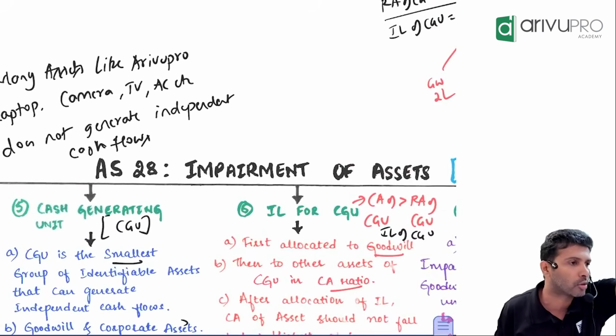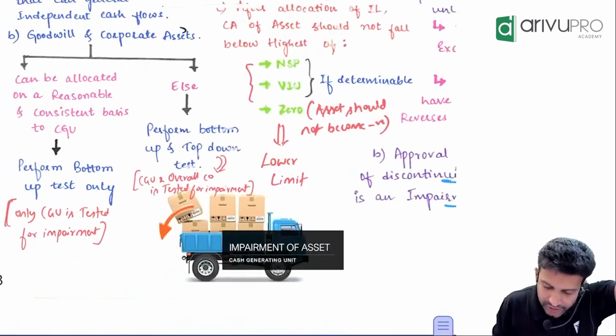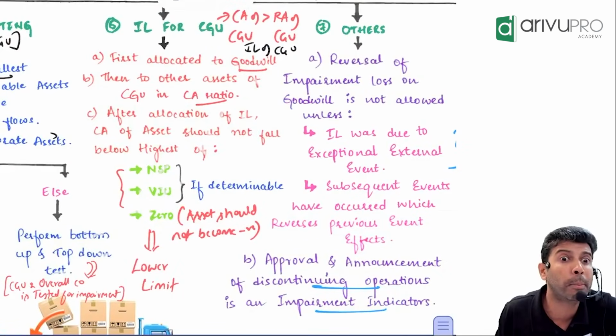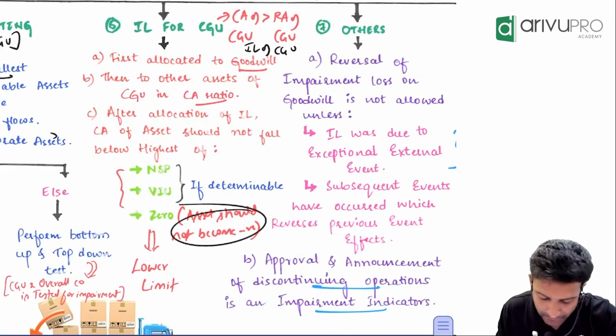What are those? NSP and value in use. The third component is 0, meaning it should not become negative.